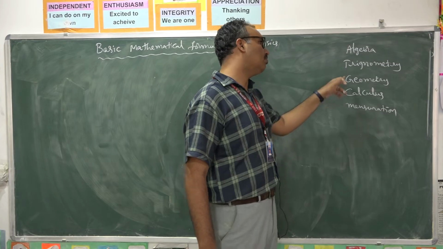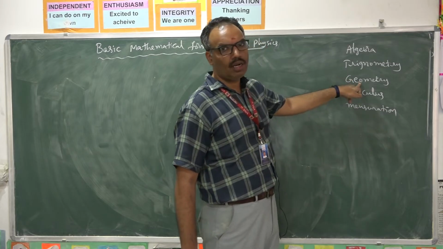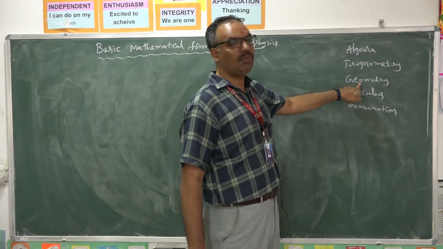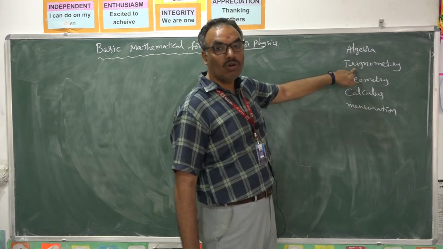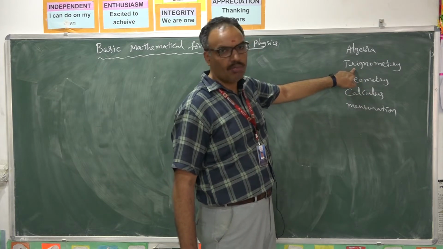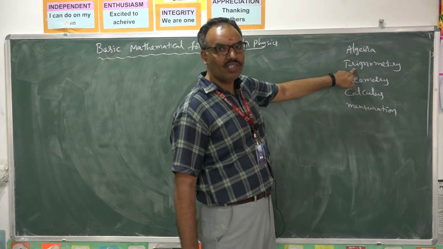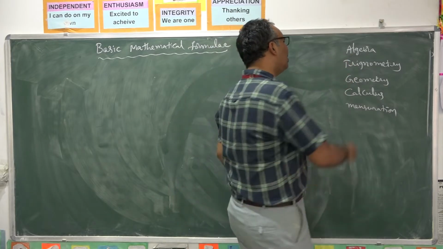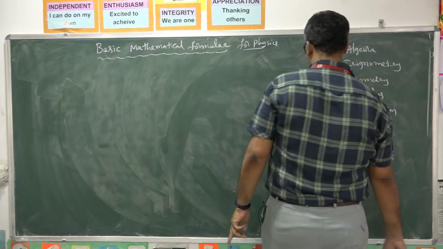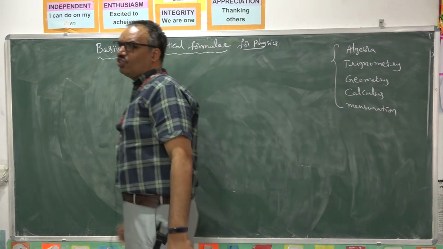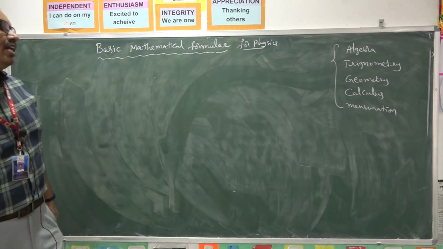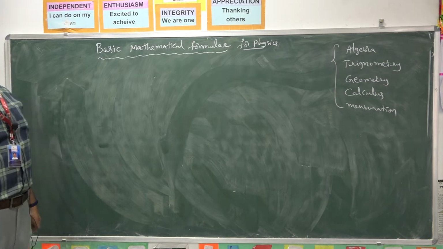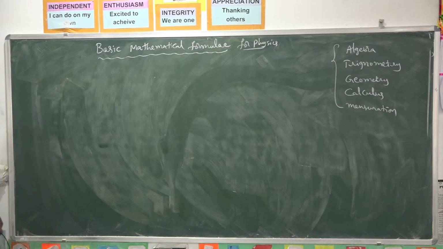The concept of slope comes from geometry. And in order to find the slope, you require some knowledge of trigonometry. For doing all the simplification, you require the knowledge of algebra. So all these branches, what we learned from 6th to 10th, are very much essential for learning physics at the 11th and 12th stage and forever.